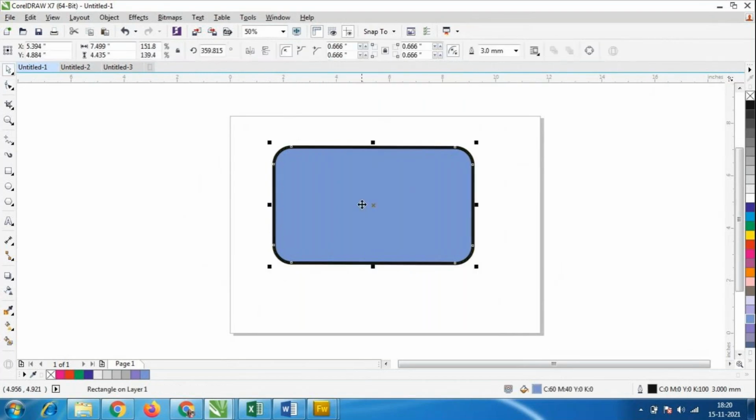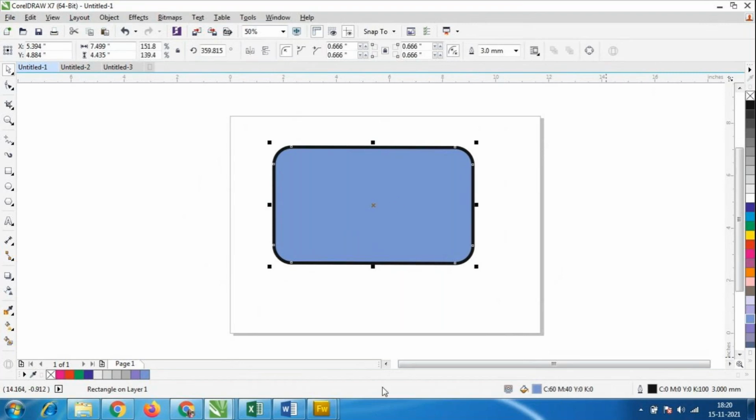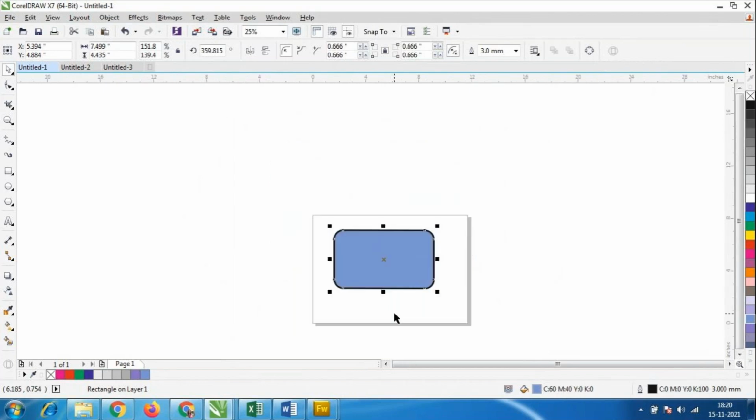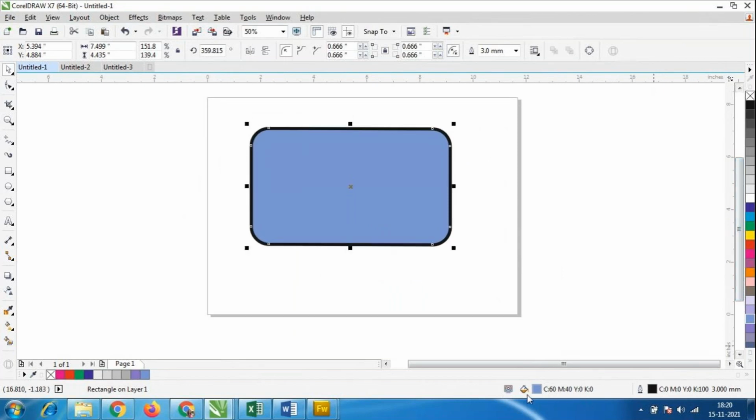And here, suppose I have to give the outline color. Again, here in the color palette options, down at the bottom of this software, we have two different things, that is fill color and outline color.